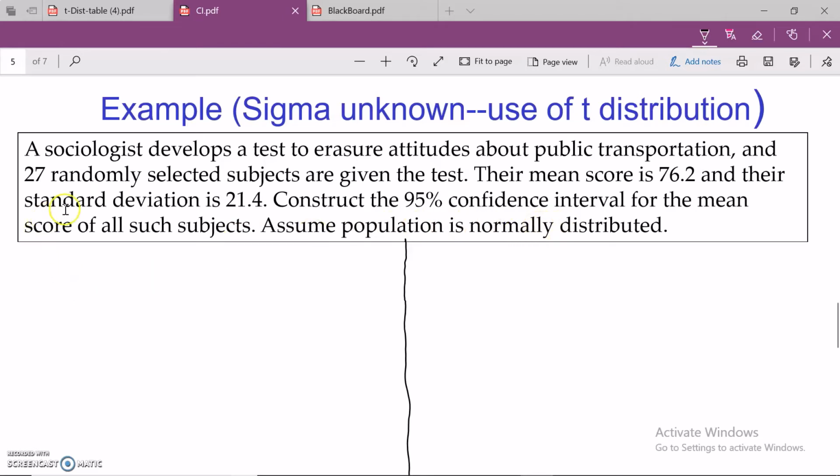First of all, we have to construct a confidence interval for one population mean when sigma is unknown. What is sigma? We don't know. The population standard deviation is not known. We are given a standard deviation, but that is a sample standard deviation. If you look at this problem carefully, they selected 27 random people and gave a test to them, and the mean test score was this one, and the standard deviation for the test was this one. So we don't know sigma, so we cannot use a z distribution. Rather, we will use a t distribution.